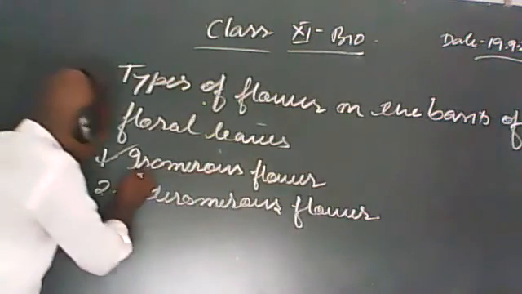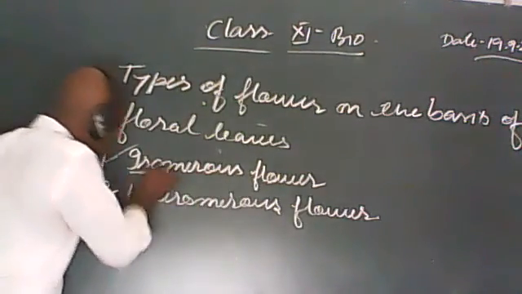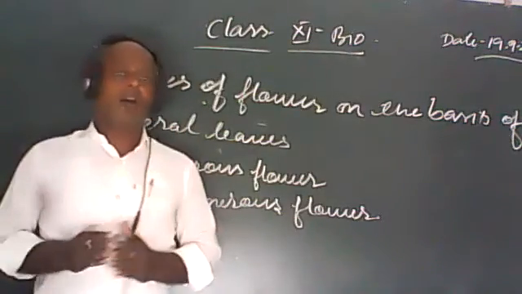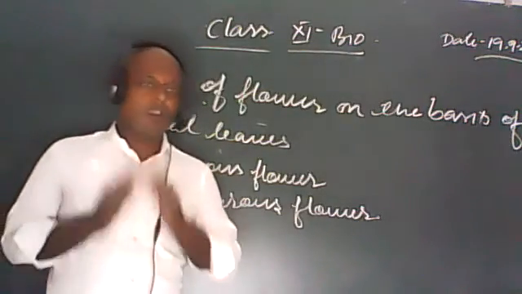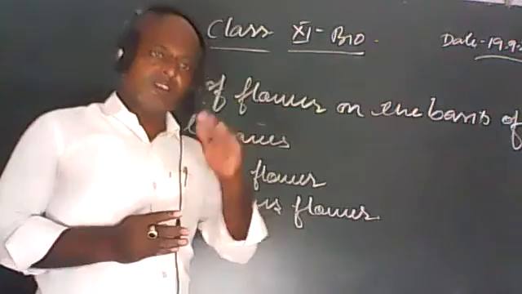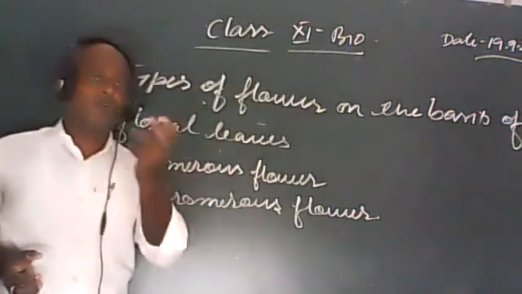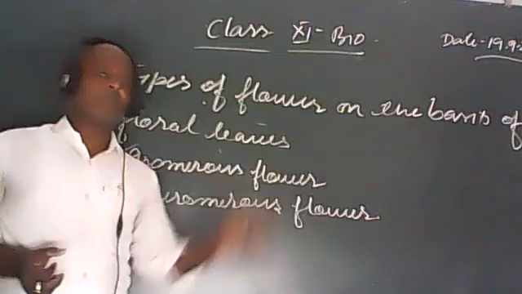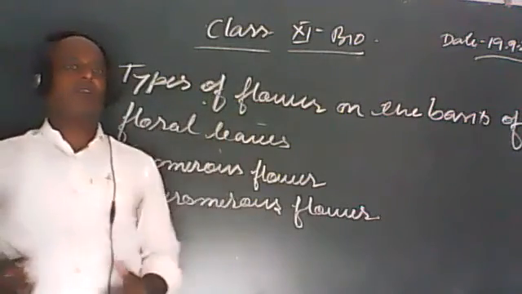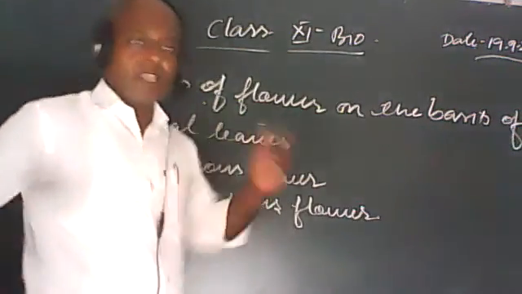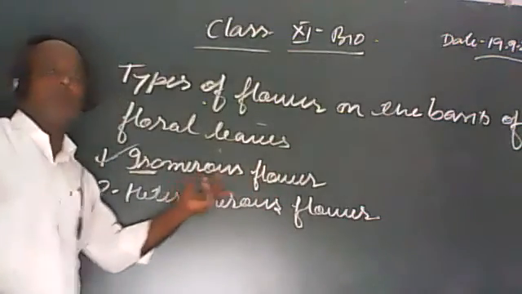The word iso means same. If there are two sepals, then there is the same number of petals, same number of androecium, same number of carpels, then it is called an isomerous flower.